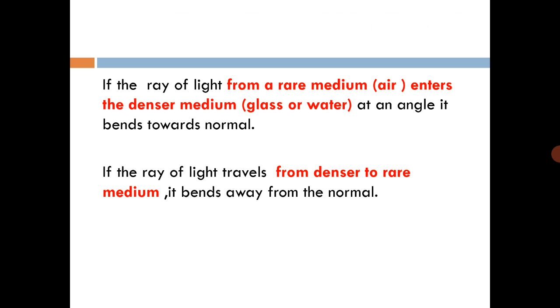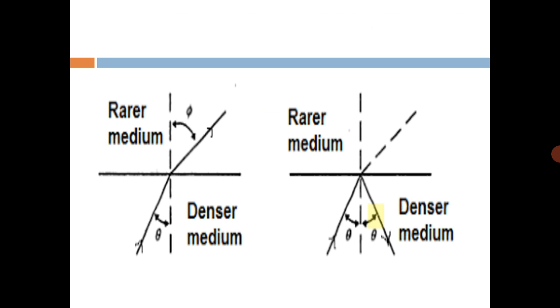Because the rare medium has the lower density while the denser medium has the higher density. So if the light goes from rare to denser medium, it bends towards the normal, and if it goes from denser to rare medium, it bends away from the normal.